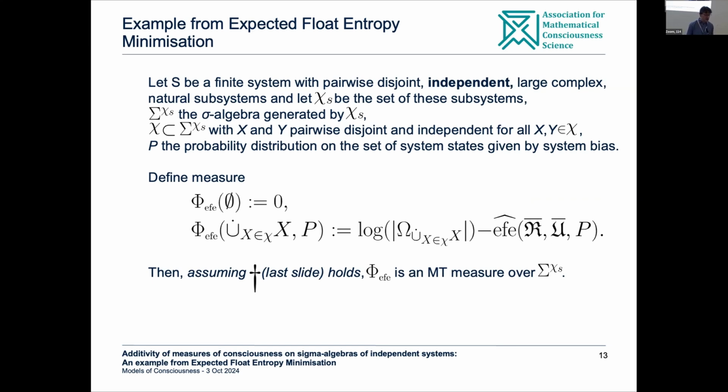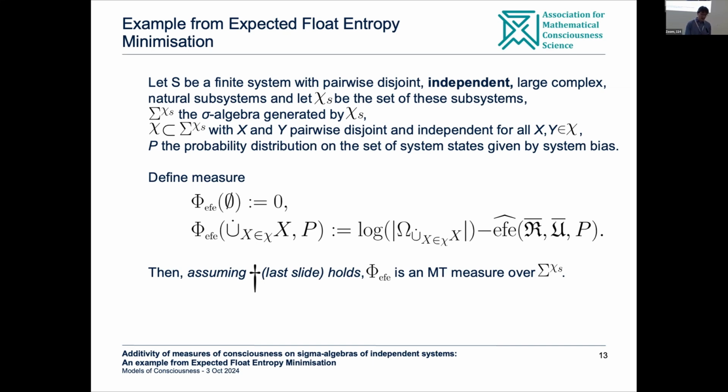So let S be a finite system with pairwise disjoint independent large complex natural subsystems, and let chi-S be the set of these subsystems. Again, we define the sigma algebra, sigma chi-S, generated by the subsystems.